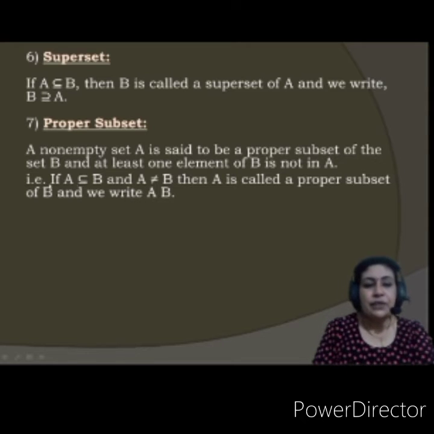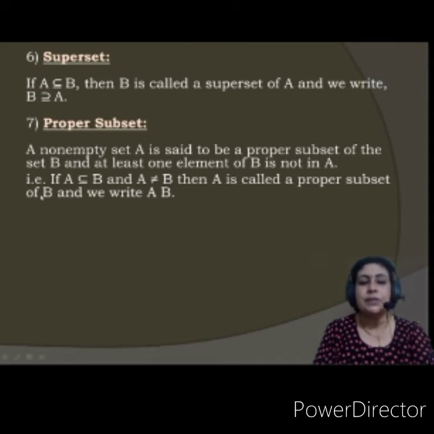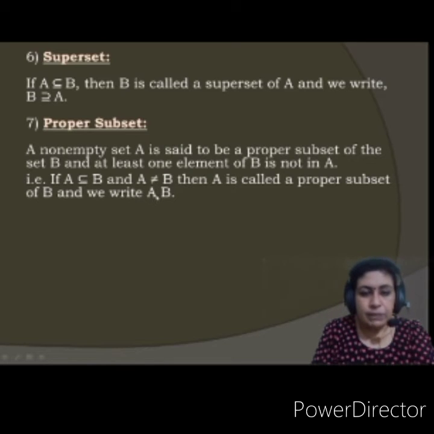See here, if A is a subset of B and A is not equal to B, then A is called a proper subset of B, and we write, I think I have missed out a symbol here. See, I'll draw it. It should be only like this.